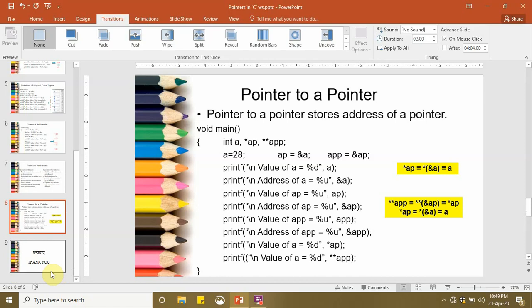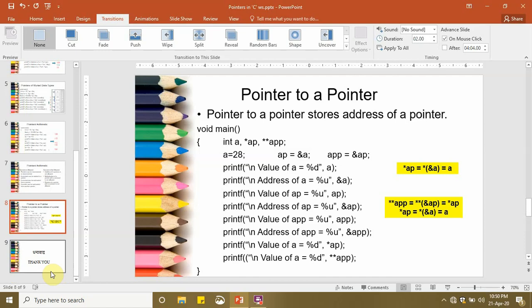As we can see in this particular example, we have taken a variable a of integer data type, and we have taken its pointer, star ap. So ap stores the address of a. Then we declare a pointer to a pointer, which is shown using two star operators.